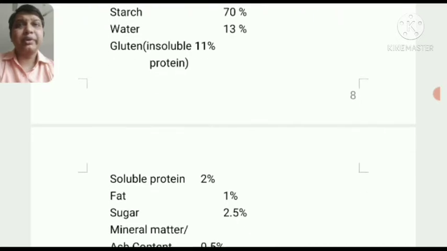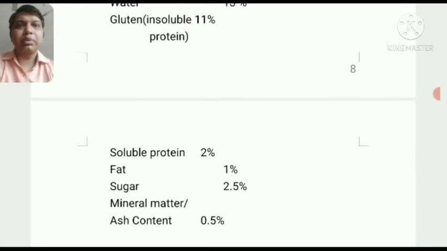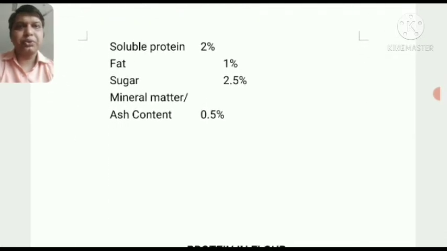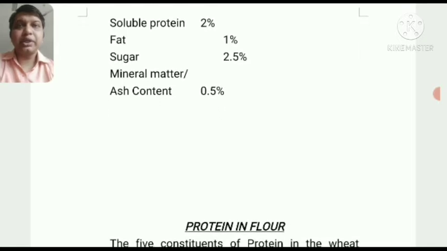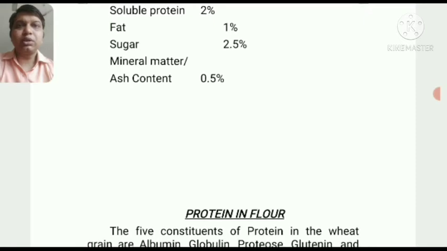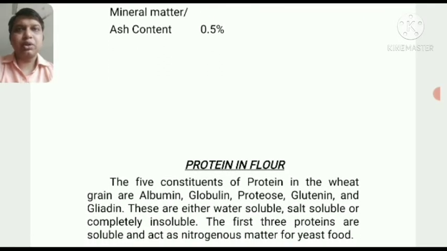so it will not allow the perfect elasticity in the bread making process. There is a soluble protein which is 2%, fat 1%, and sugar content 2.5%, which is a major ingredient. Sugar is again a major ingredient needed by the yeast for its activation. So this is the whole composition of refined flour.